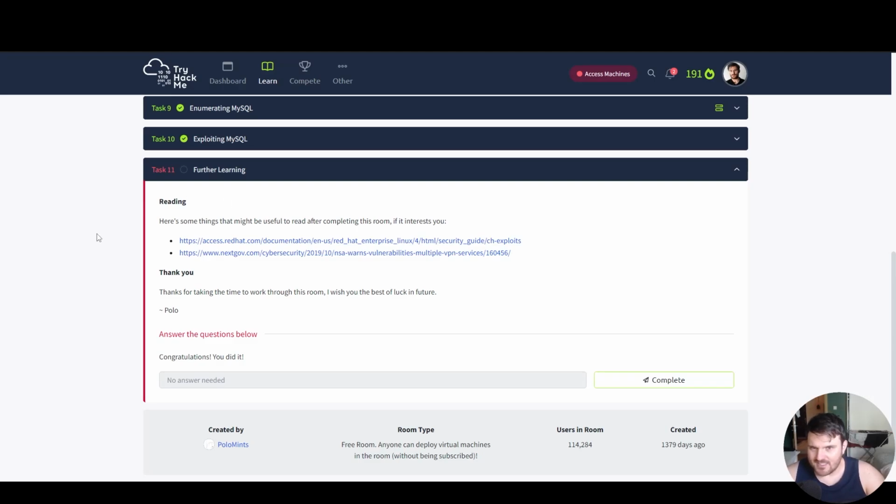The last task inside Network Services 2, task 11, further learning. We have here some things that might be useful to read after completing this room, if it is of interest to you. We have from Red Hat and NextGov.